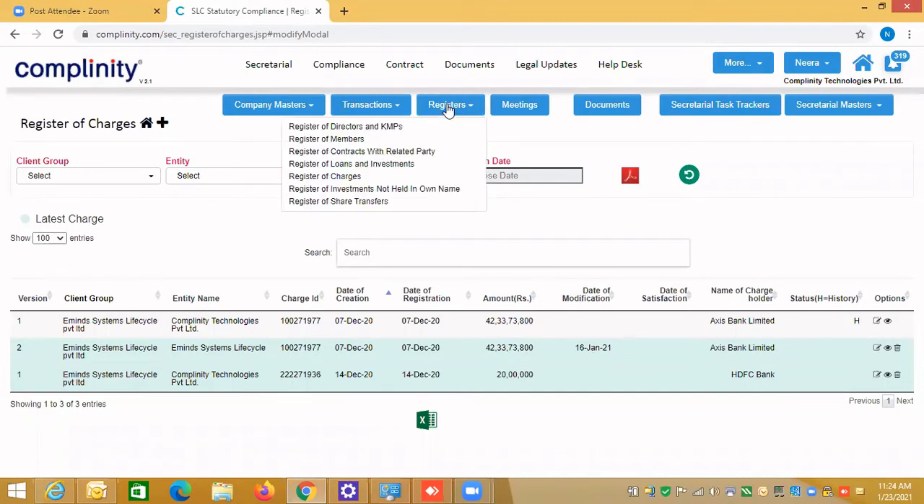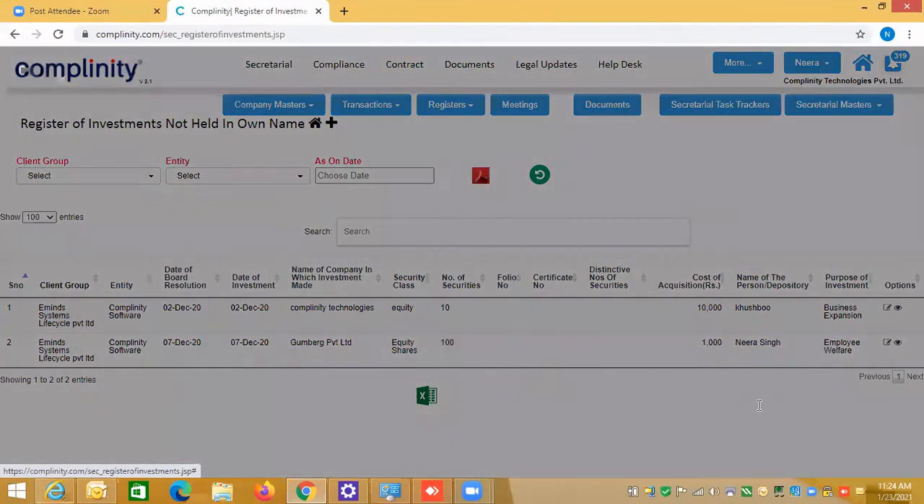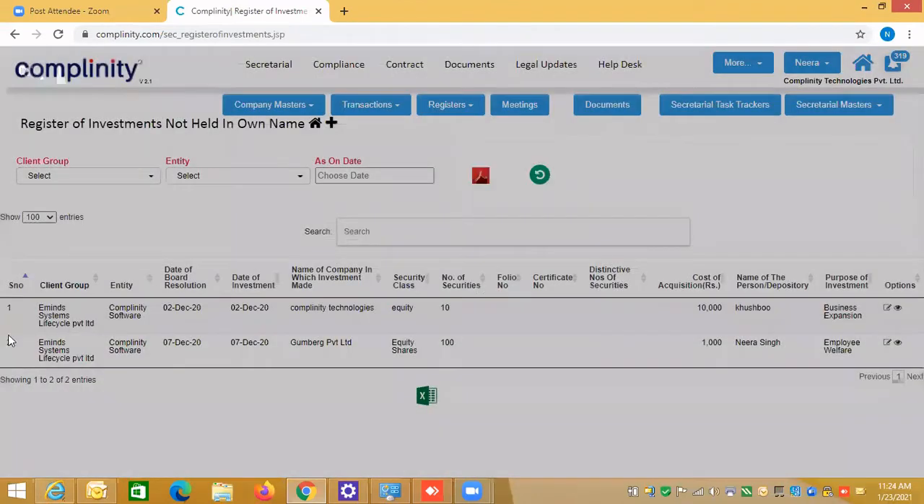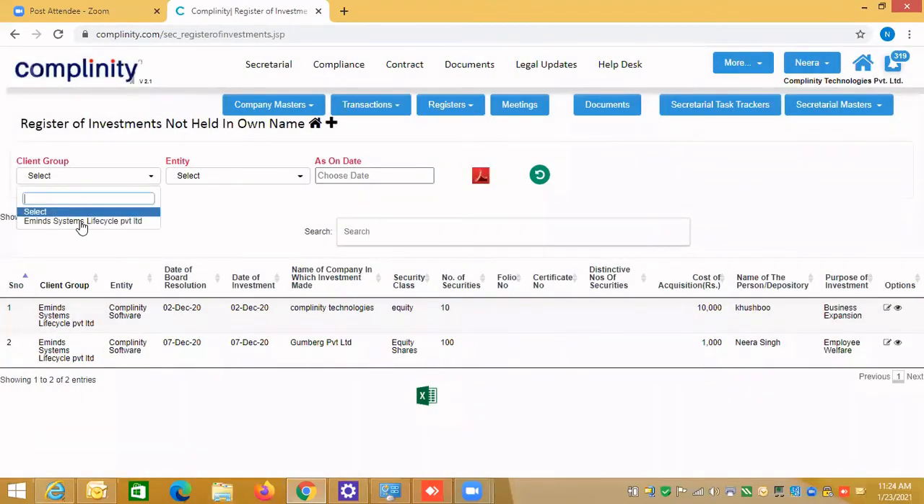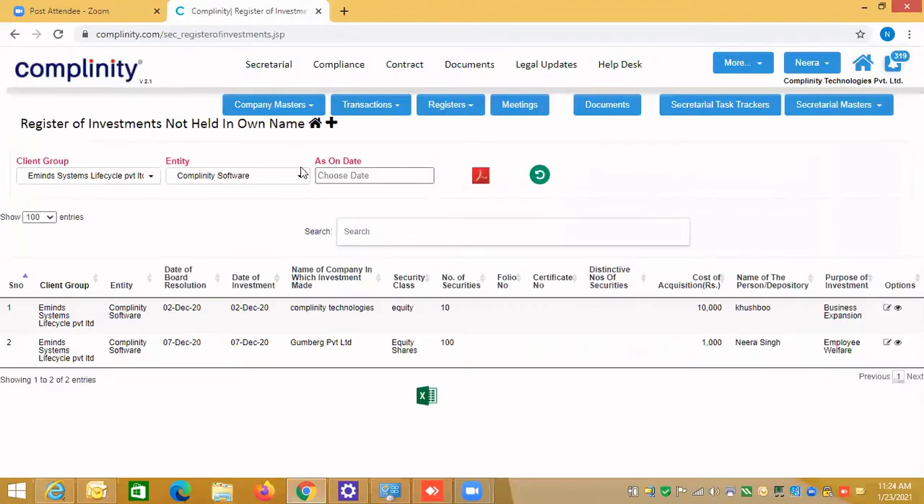That way you can do the register of charges and the register of investment. Self-explanatory. Please click on the register, click on the plus icon and enter all the information. And this is a standalone register, as I said, and you can generate it. If I select here the entity, and this is the register of investment, all these registers you can generate.